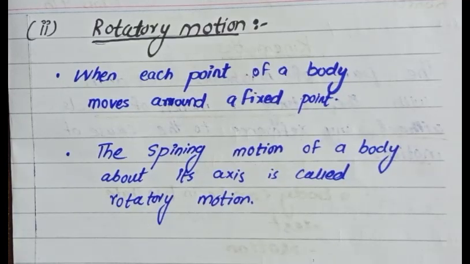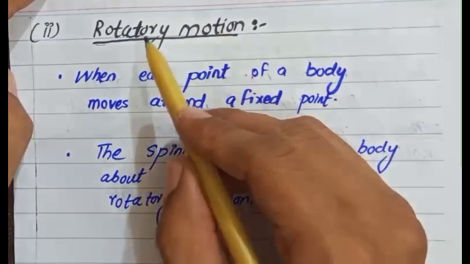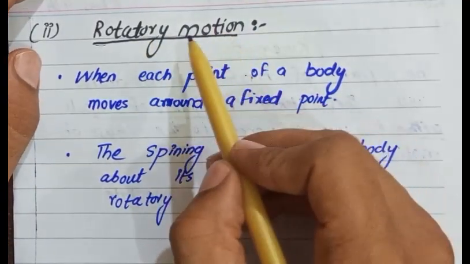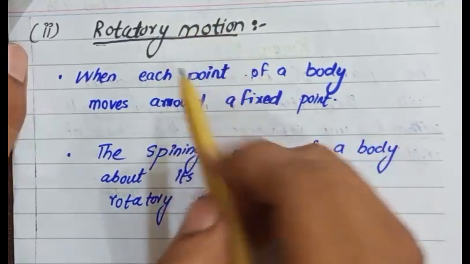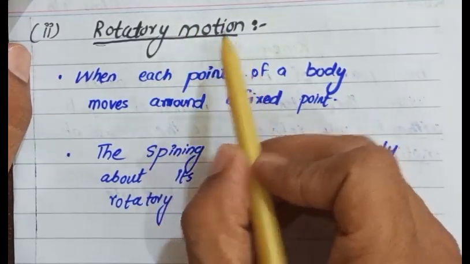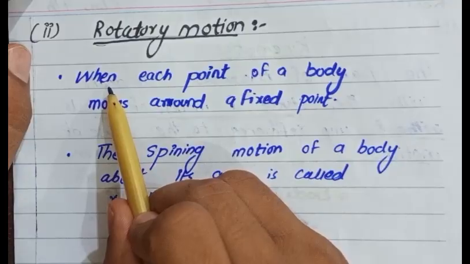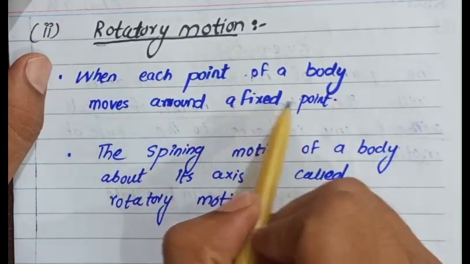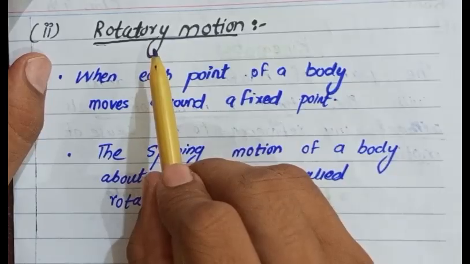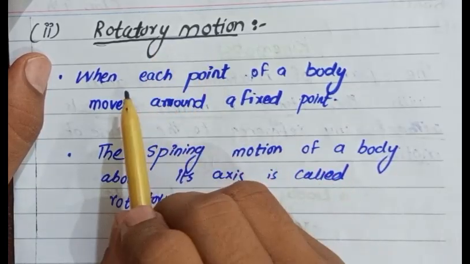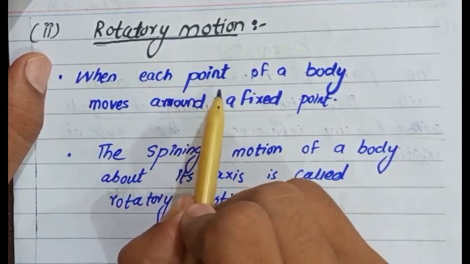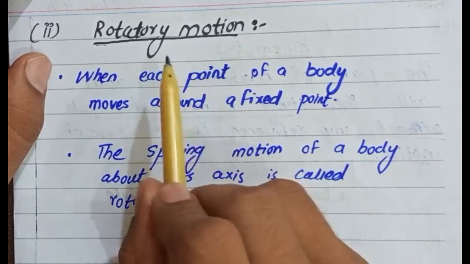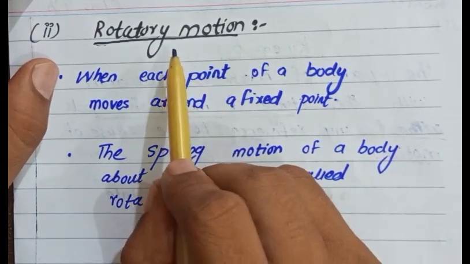Let's come to another type of motion, that is rotatory motion. Here rotation of a body is involved. When each point of a body moves around a fixed point or around an axis, it is called rotatory motion.